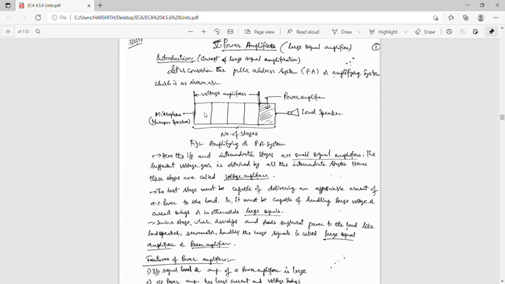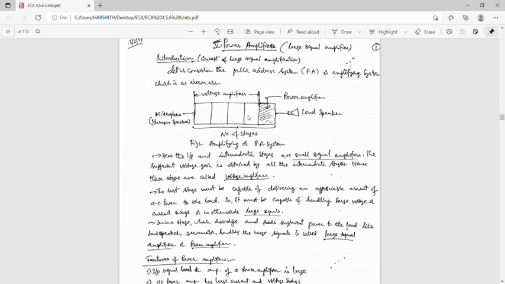Hence, it is basically a multi-stage amplifier. Two or more stages together are called a multi-stage amplifier.